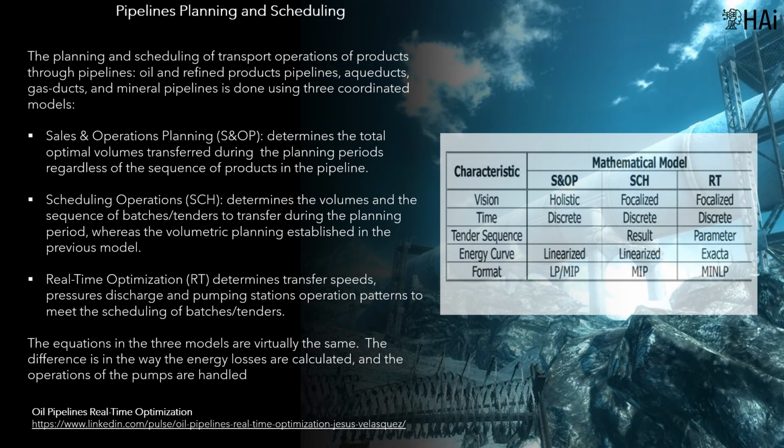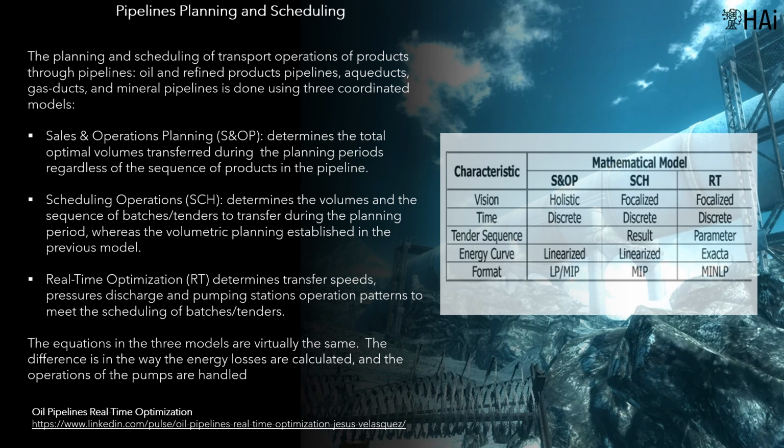The planning and scheduling of transport operations of products through pipelines, oil and refined products pipelines, aqueducts, gas ducts, and mineral pipelines, is done using 3 coordinated models. Sales and operations planning, S&OP, determines the total optimal volumes transferred during the planning periods, regardless of the sequence of